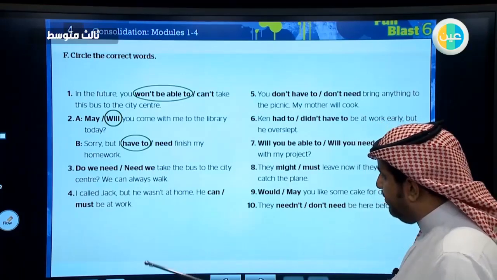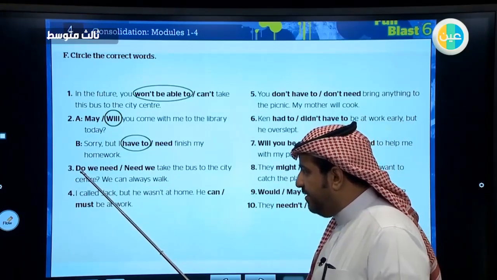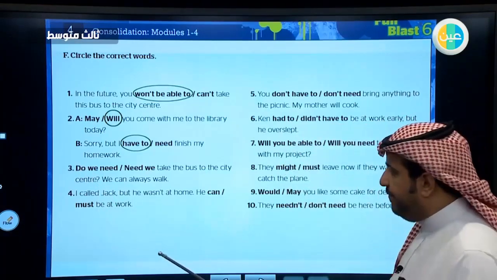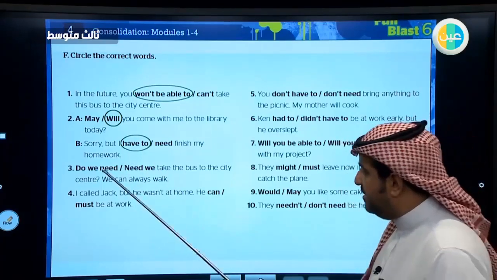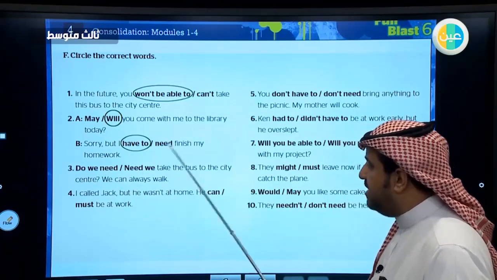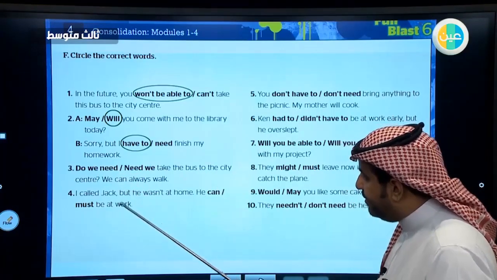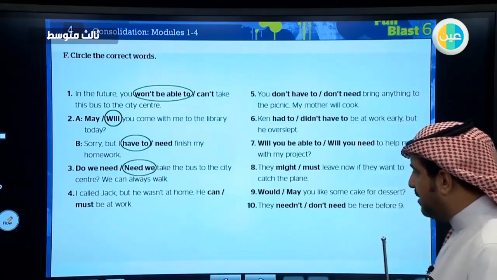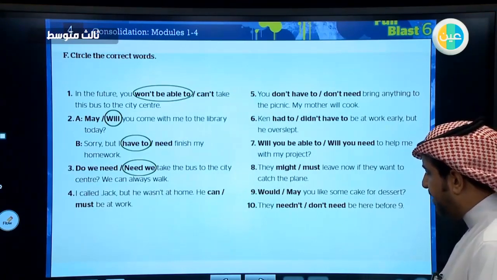Both are true, but there is something that I want to tell you. If I use this one and I deal with need as a main verb, I need to put to after it. So I can say, do we need to take the bus? As we don't have to here, we are going to choose need we. Excellent. I want you to do the rest of this exercise by yourself.